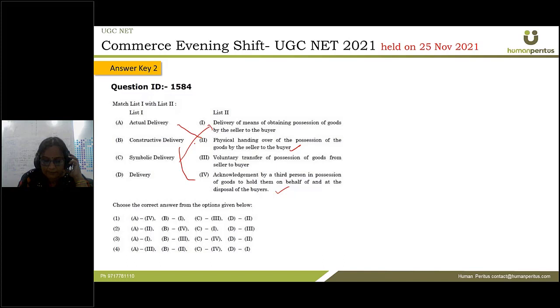And simple delivery is the voluntary transfer of possession of goods from seller to buyer. So there is voluntary transfer of possession of goods from seller to buyer in the case of simple delivery, right? So the answer to this question is 2.